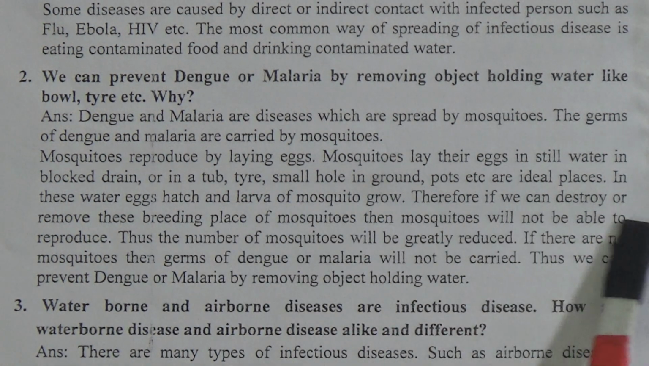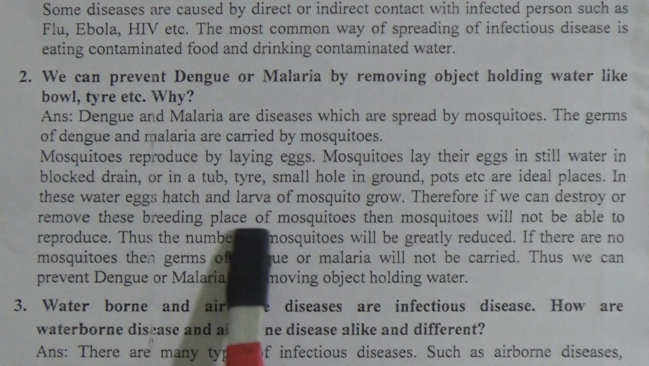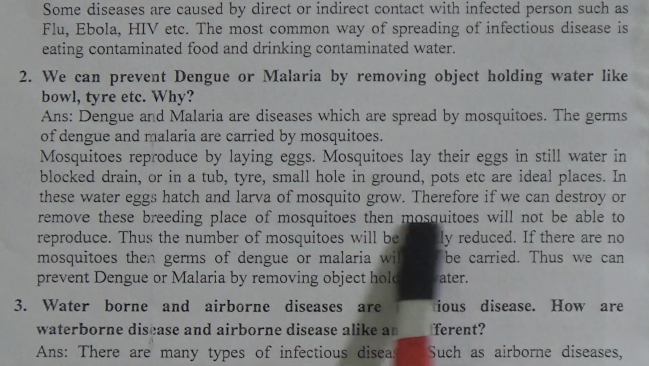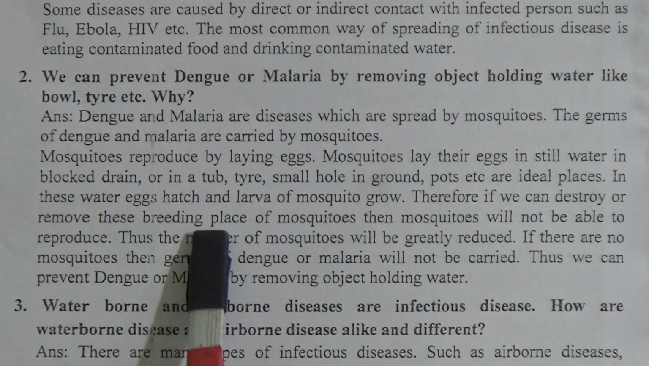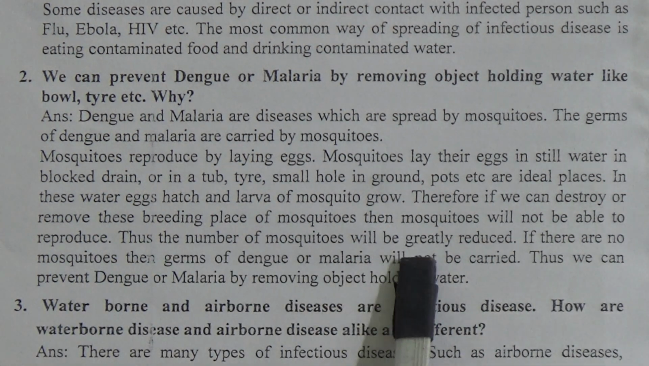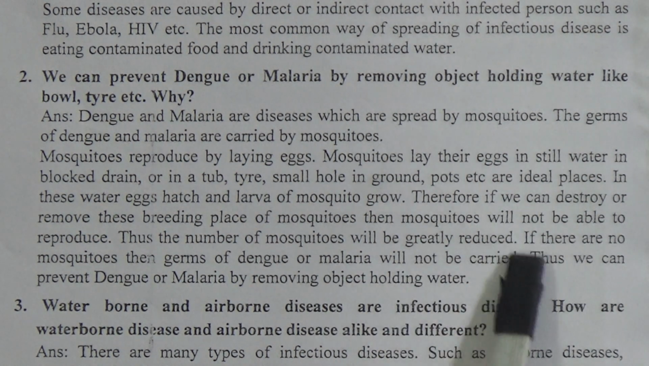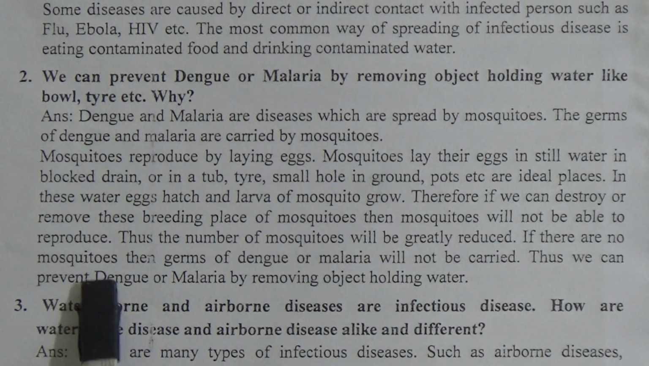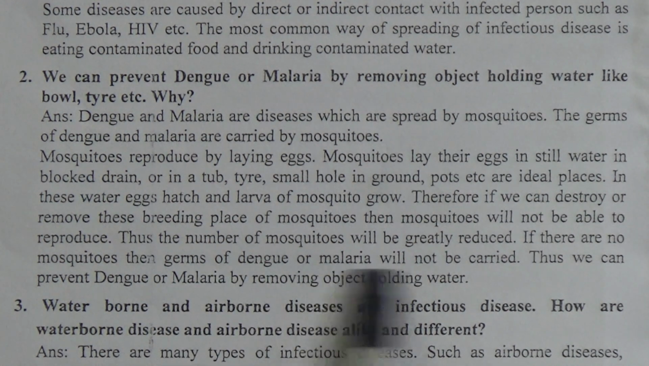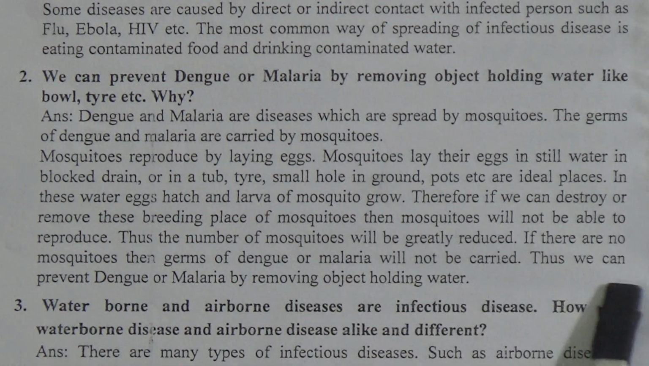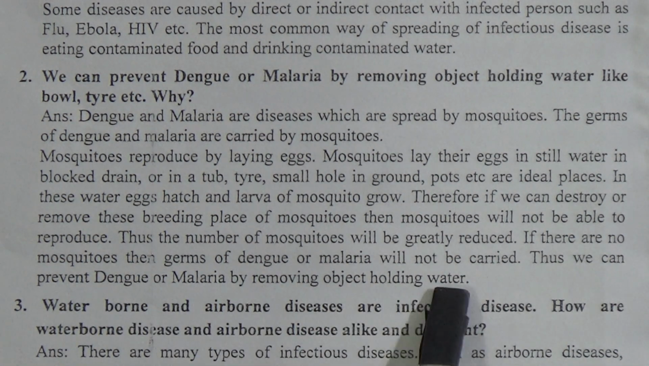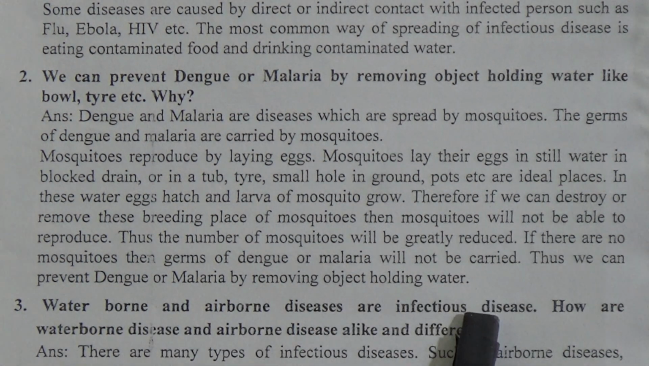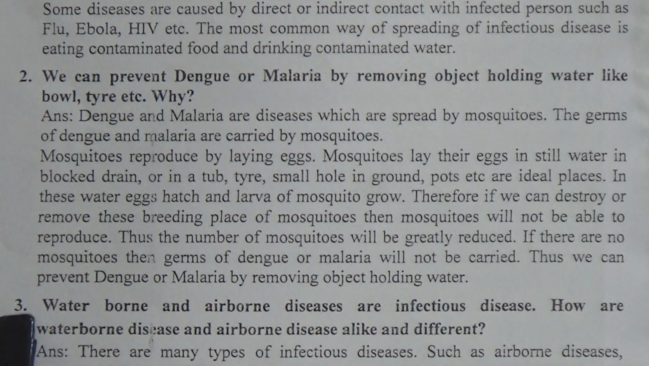Therefore, if we can destroy or remove this breeding place of mosquitoes, then mosquitoes will not be able to reproduce. Thus, the number of mosquitoes will be greatly reduced. If there are no mosquitoes, then the germs of dengue or malaria will not be carried. Thus, we can prevent dengue or malaria by removing objects holding water. Now come to the next question.